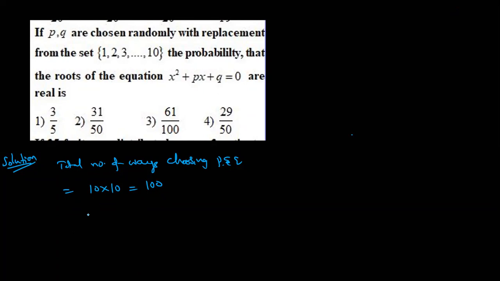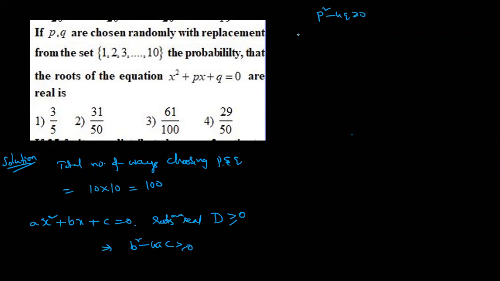Now, roots are real. What is the answer? See, x square plus px plus q is equal to 0. Roots are real means what here? Discriminant greater than 0 or equal to 0, because maybe equal or maybe distinct. What is the formula? b square minus 4ac greater than or equal to 0. So p square minus 4q is greater than or equal to 0. I'm taking a table.